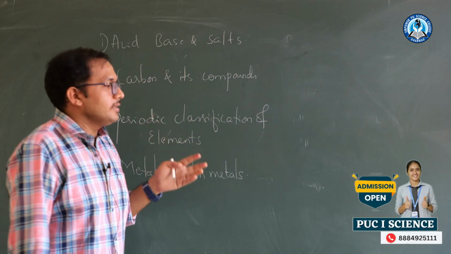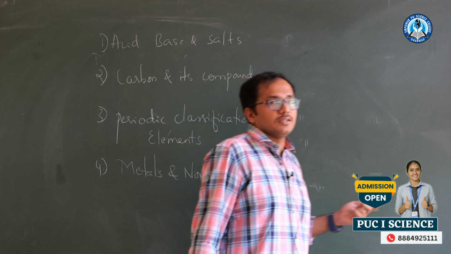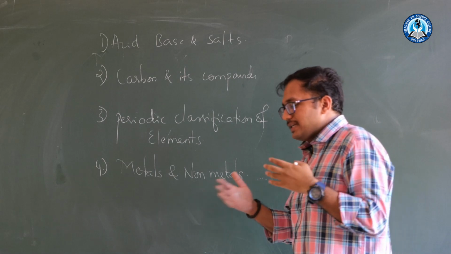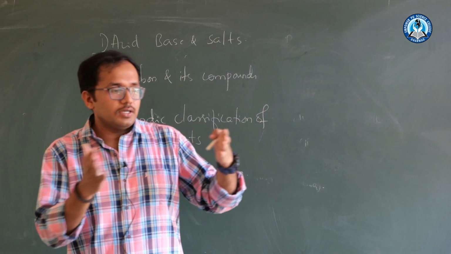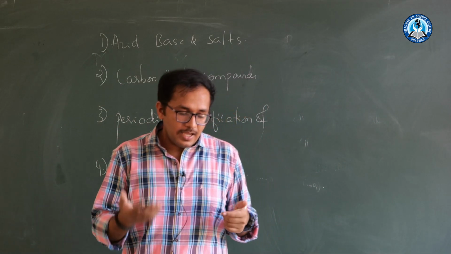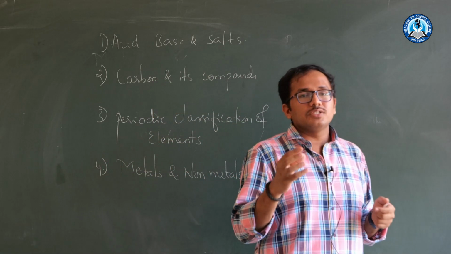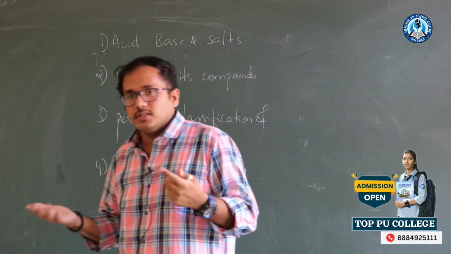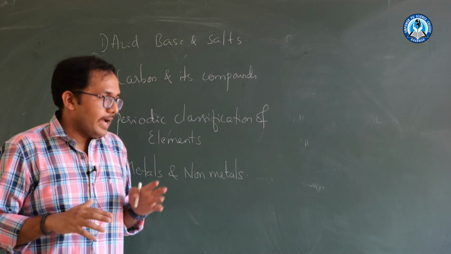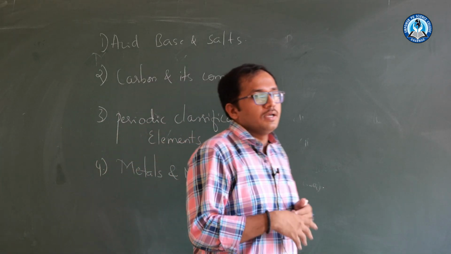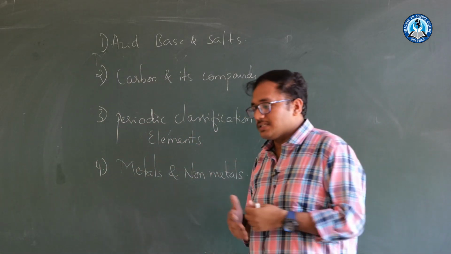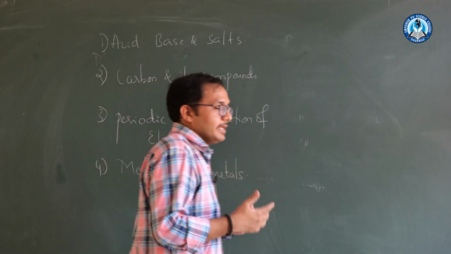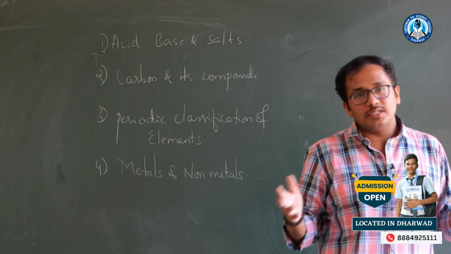So I think today's session, that is today's lecture, was very good, and it is helpful for connecting the PU course with your SSLC course. As I explained in the last lecture, which chapters are very important for the exam. In this lecture I have shown some experiments. We have learned about some reactions, and we have seen especially lead iodide formation, yellow precipitate, and the phenolphthalein indicator and methyl orange indicator which we have seen today.